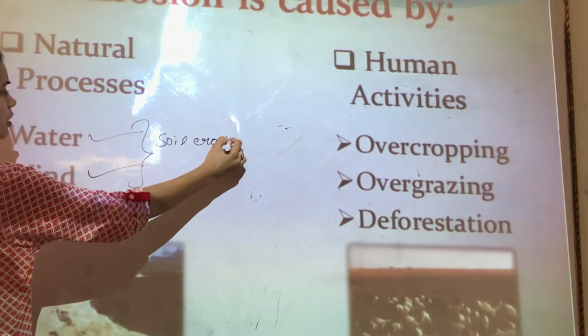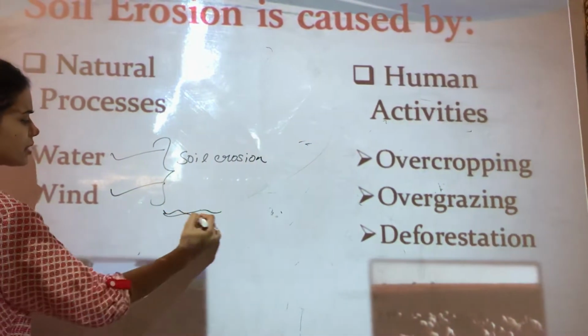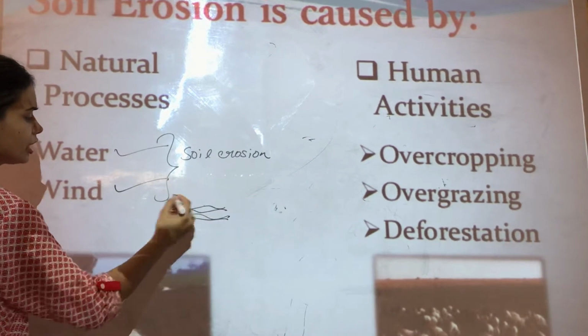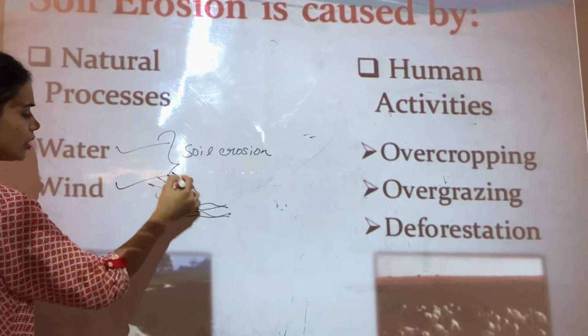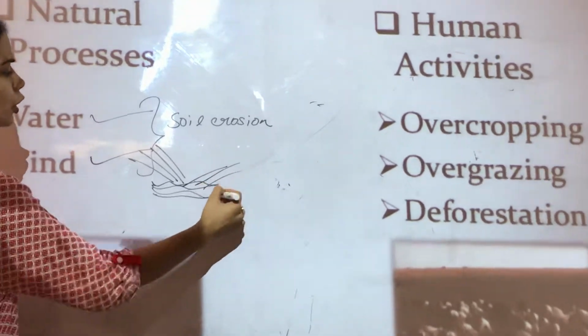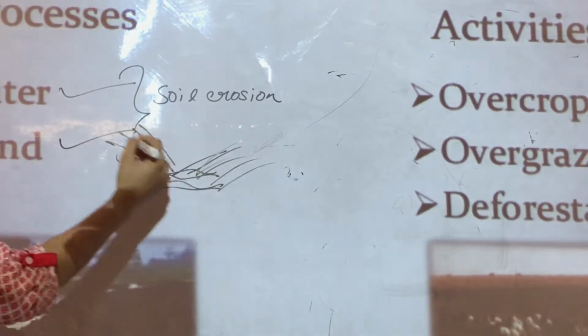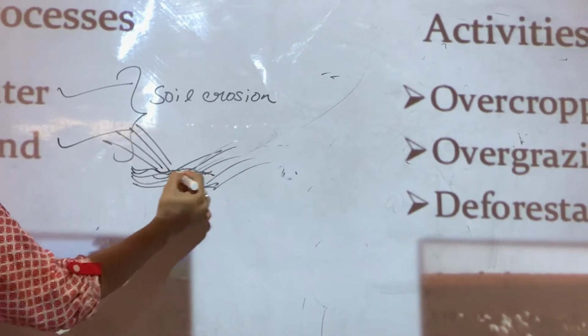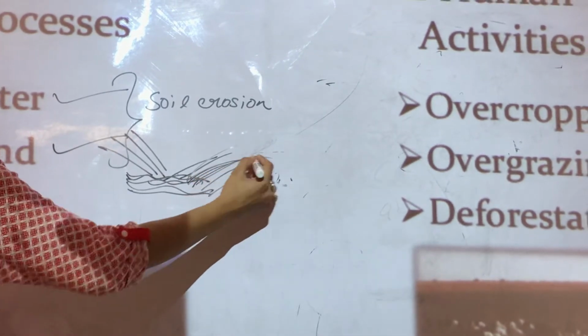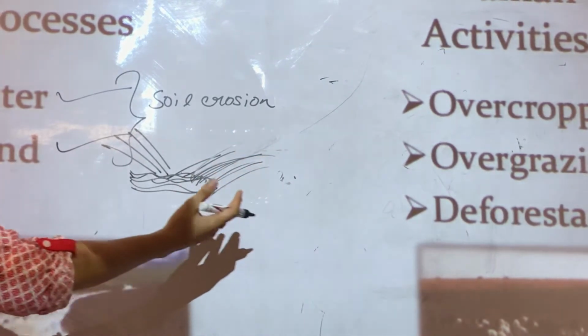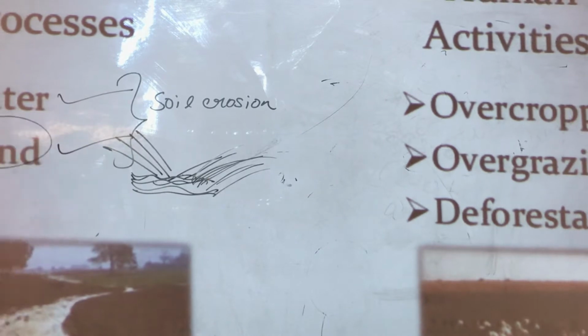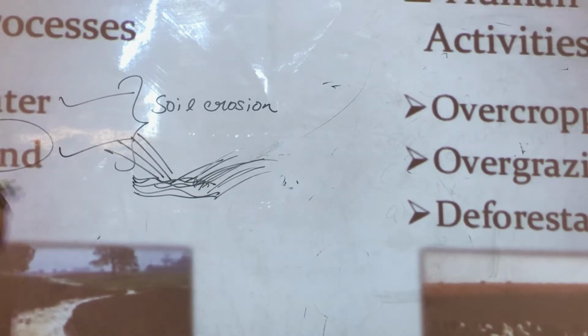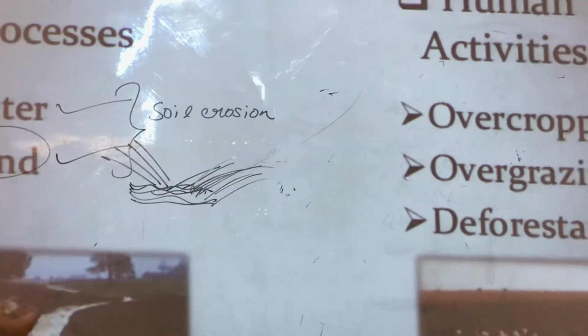If there is a lot of wind, suppose it is a very windy day, then the wind forces the top layer to flow away. The wind causes the top layer of the soil to get removed and to flow away. That is why wind is the most important natural factor that causes soil erosion.